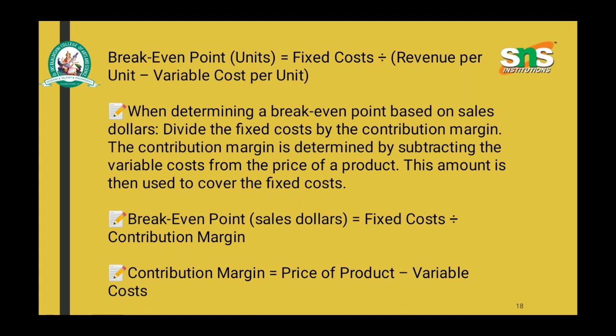This amount is then used to cover the fixed cost. Break-even point equals fixed cost divided by contribution margin. Contribution margin equals price of product minus variable cost.